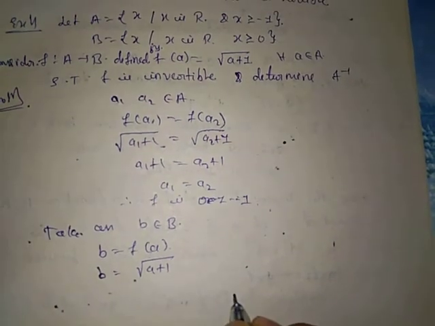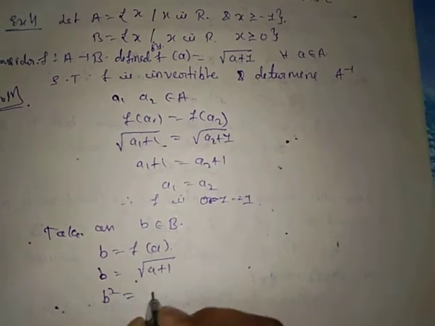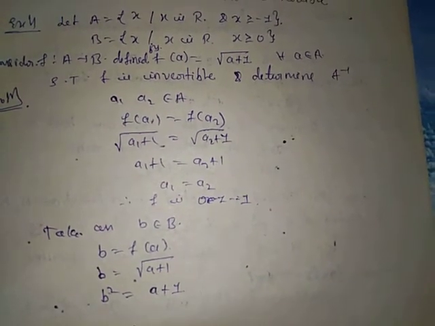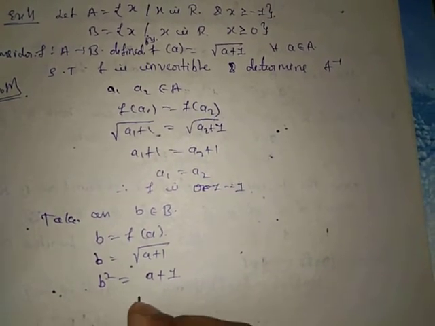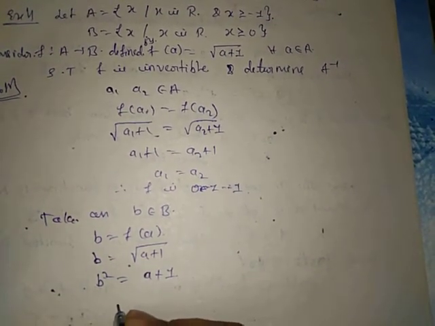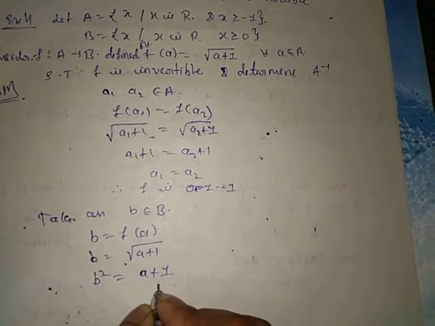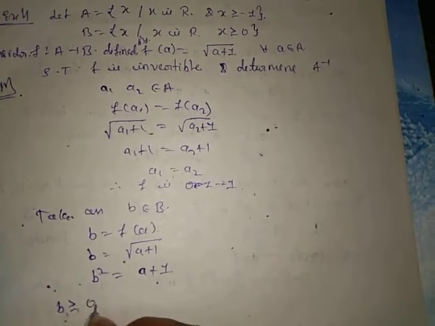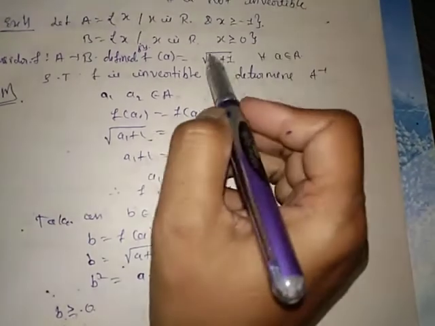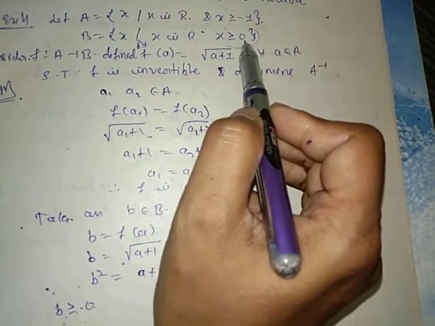That is b square equal to a plus 1, which is nothing but b square minus 1 equal to a. We know that b is greater than or equal to 0, since b belongs to the set B.